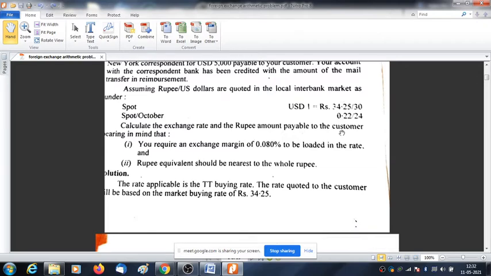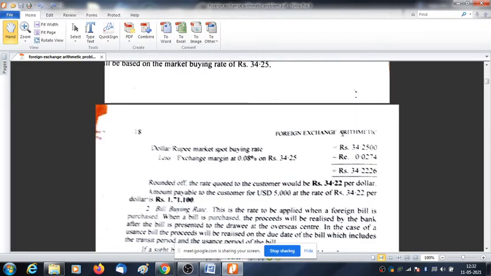Okay, and then we need to deduct the exchange margin. Why do we need to deduct the exchange margin? As we have mentioned, it is a case of buying. So in case of buying, exchange margin or commission needs to be deducted. So it becomes 34.222. We'll round up to 2 decimal places. So it becomes 34.22. So 34.22 into $5,000 will give you this rupees amount, that is rupees 171,100. Got it? Yes sir.